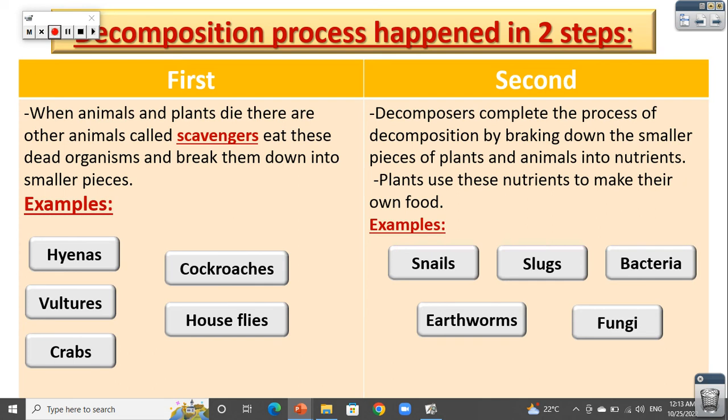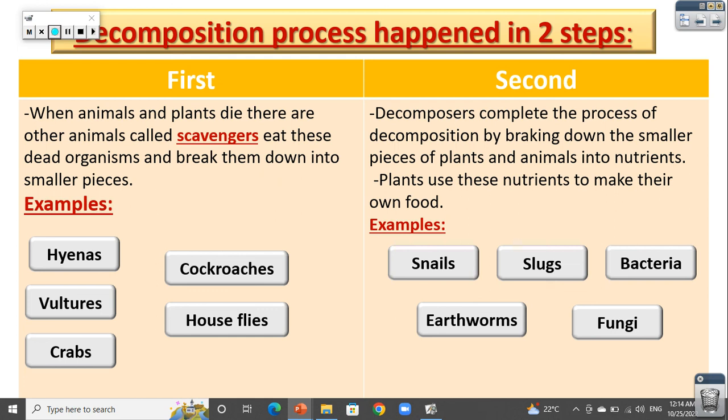Now we will talk about the decomposition process in detail. We must know that the decomposition process happens in two steps. It starts with living organisms called scavengers. Called what? Scavengers. Scavengers are the living organisms that feed on dead organisms and change their bodies into small pieces. One more time, the decomposition process happens in two steps. Step number one is made by scavengers. Scavengers are living organisms that eat the dead bodies and break them down into smaller pieces.